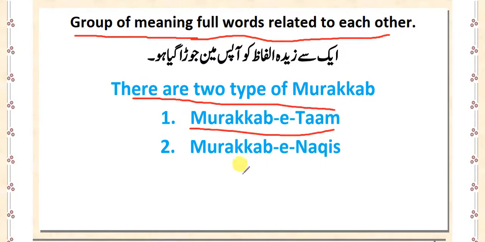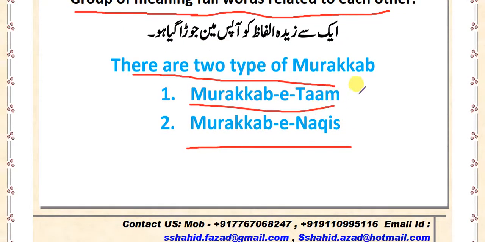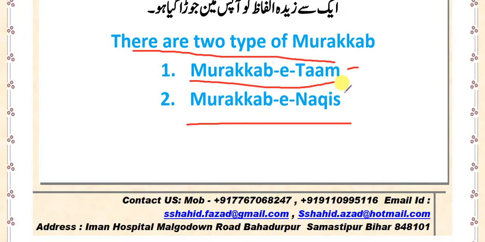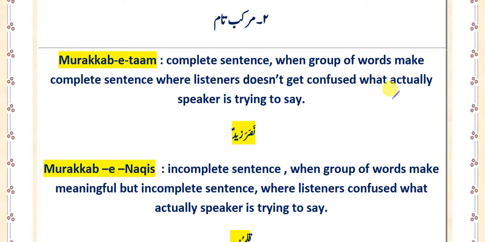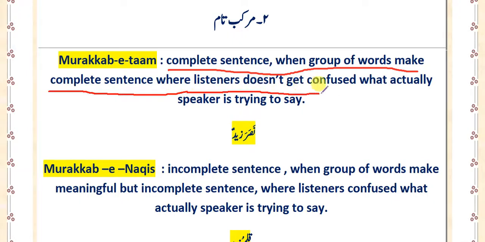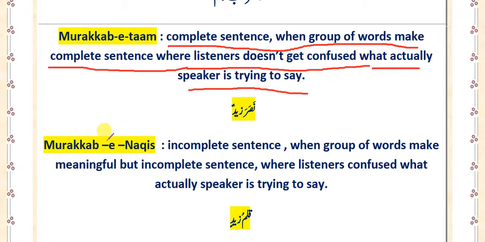There are two types of murakkab: first murakkab-e-tam and second murakkab-e-naqis. Murakkab-e-tam means a complete sentence, and murakkab-e-naqis means an incomplete sentence. What is murakkab-e-tam? It is when a group of words makes a complete sentence where the listener doesn't get confused about what the speaker is trying to say. For example, Nasara Zaidun: Zaid helps someone.